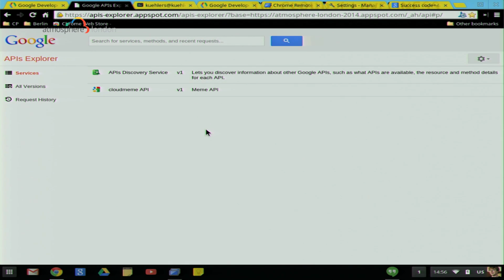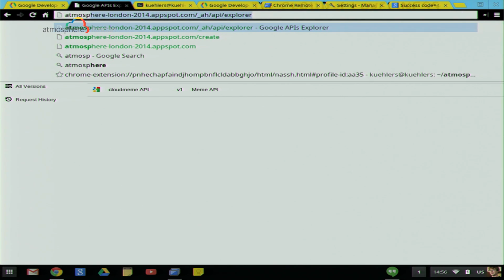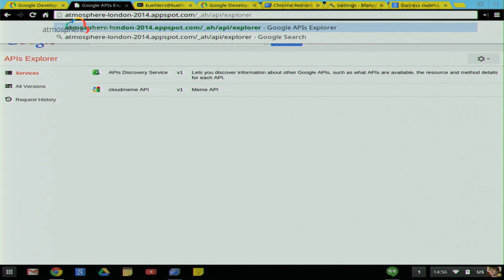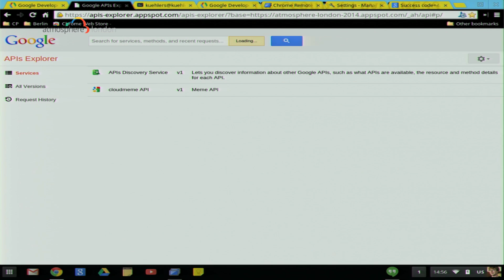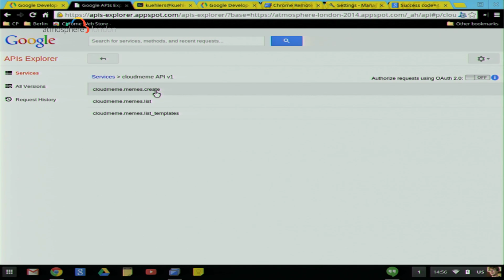All right, there's my API Explorer. How I get there is that the URL of the app is always the name of the app, Atmosphere London, .appspot.com. And then you have /_ah, which stands for app hosting, which is another internal name for Google App Engine. And then we have /api. That's where all the API methods lie. And then we have explorer. Because Cloud Endpoints creates Google-compatible APIs, we can use the Google API Explorer to try out that API. And as soon as I get on it, I see the very API I defined right there.